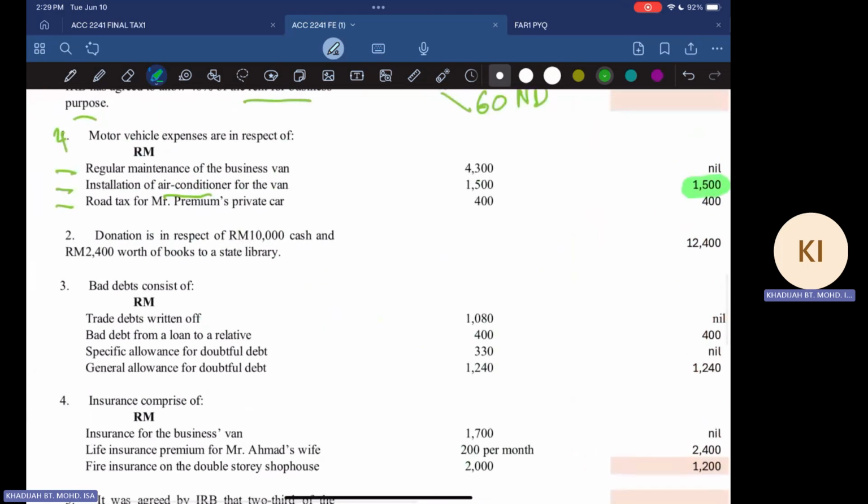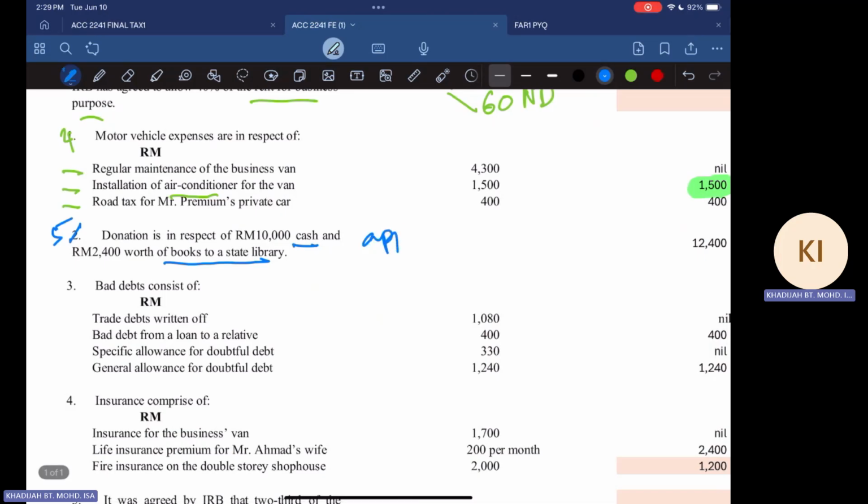For the next one, we now have note number 5, which is donation in respect of 10,000 ringgit cash and 2,004 worth of books to a state library. So remember that this one is an approved donation. So later you're going to claim under section 44(6).